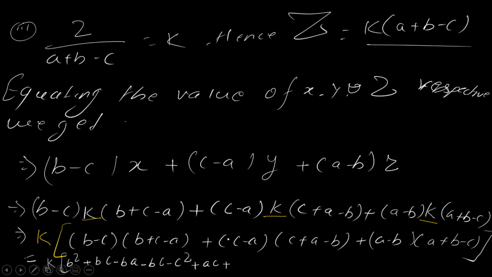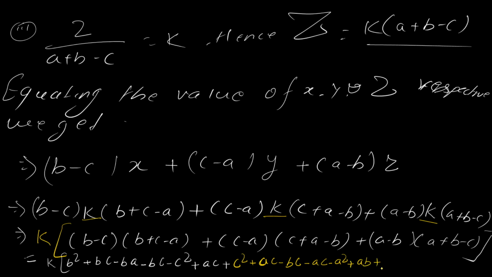Plus now another treatment. You tell me, c multiplied by c, so this is c square, c multiplied by a, plus ac, c multiplied by b, bc. Now this minus a minus, so this is minus ac, minus a plus a. This is going to be a square minus a minus b, minus minus plus ab, right, right sir.